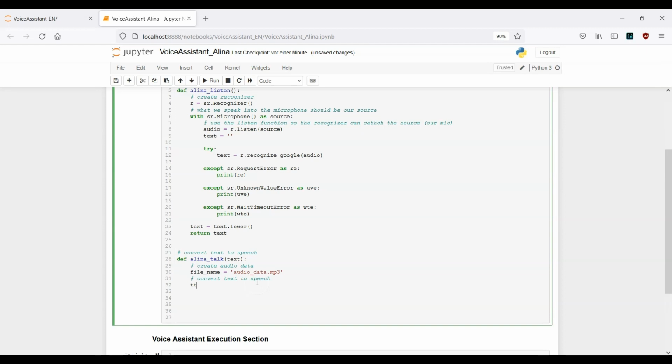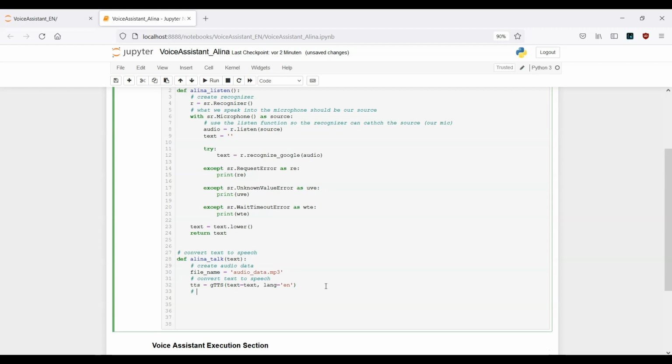So let's go ahead and provide a variable. So tts equals to gTTS, and inside this parameter we can specify text equals to text, comma, and the language here is English. So actually you have different kinds of languages you can use, but in this tutorial we will go ahead with the English language.